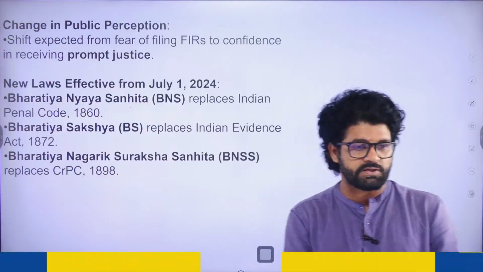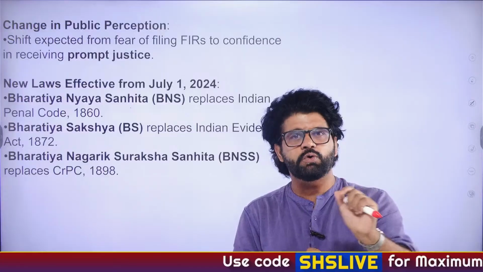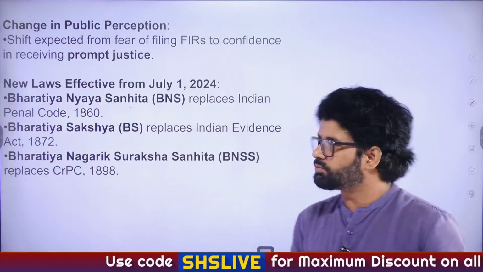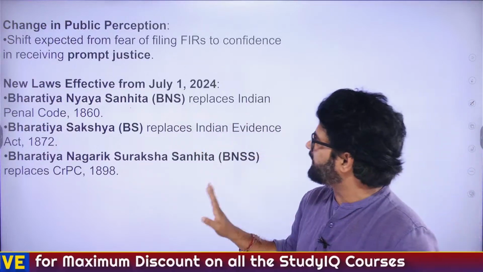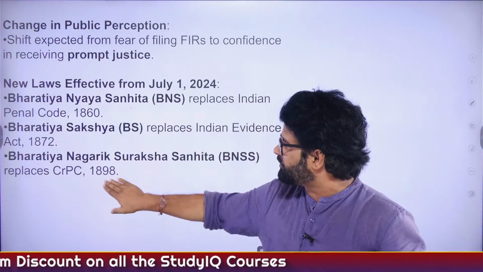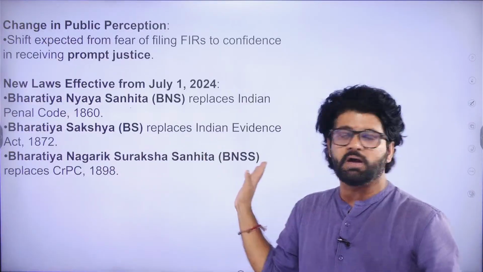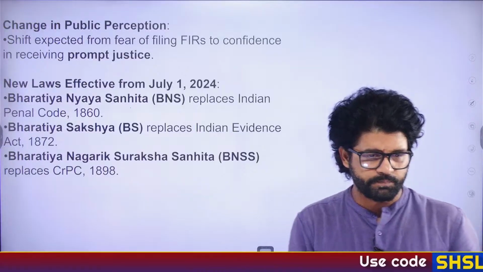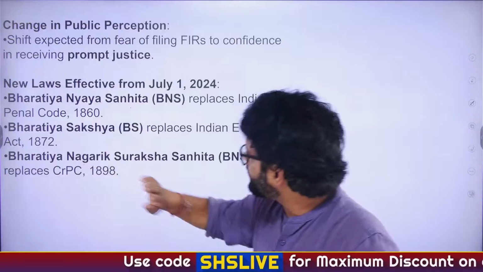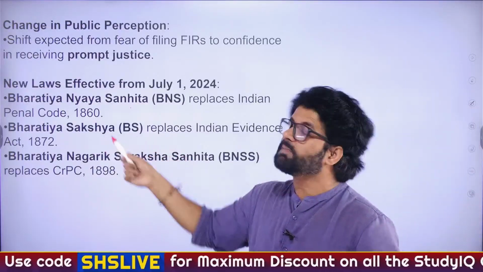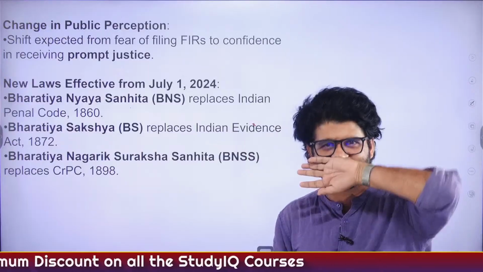What is your view on this? Should we have an English name for Bharatiya Nyaya Sanhita so that other people who don't know what Nyaya is, what Sanhita is, can understand? So hope you can understand where we are going with this. For the time being, IPC is replaced by BNS. Criminal Procedure Code is replaced by Bharatiya Nyaya Suraksha Sanhita. Suraksha again means protection. And then the Indian Evidence Act is replaced by Bharatiya Sakshya. Sakshya means evidence only.